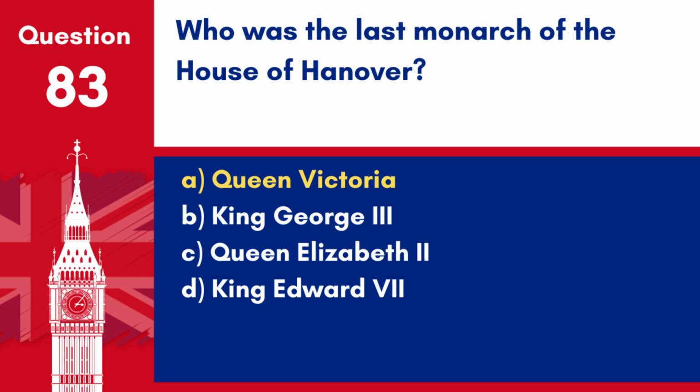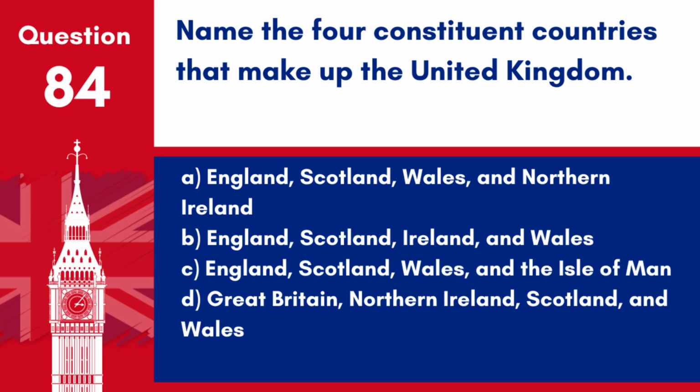Answer: A. Queen Victoria. Queen Victoria was the last monarch of the House of Hanover. Question 84. Name the 4 constituent countries that make up the United Kingdom. A. England, Scotland, Wales, and Northern Ireland. B. England, Scotland, Ireland, and Wales. C. England, Scotland, Wales, and the Isle of Man. D. Great Britain, Northern Ireland, Scotland, and Wales.